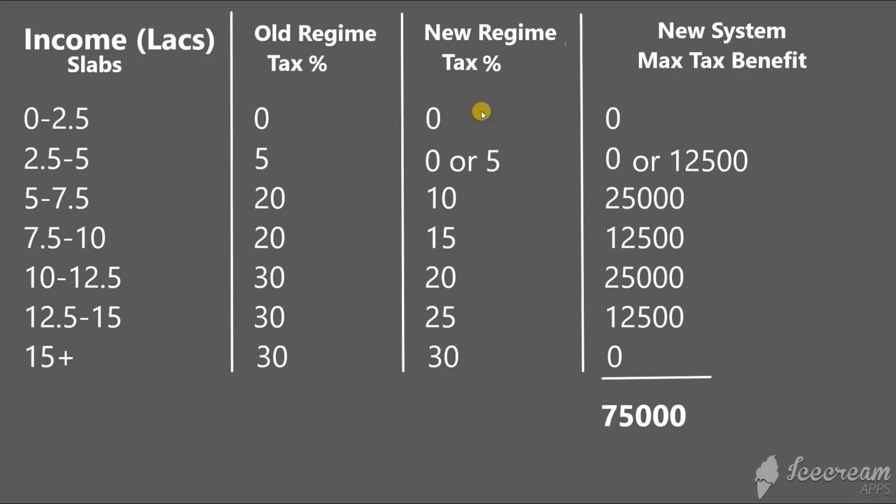Now by seeing this difference, you can see that the taxation in the new system is much lower, and accordingly you will end up saving a lot of tax. Depending on your salary, you can save up to 75,000 rupees because of this lower taxation. But don't get excited by seeing this benefit, because it's very tricky.